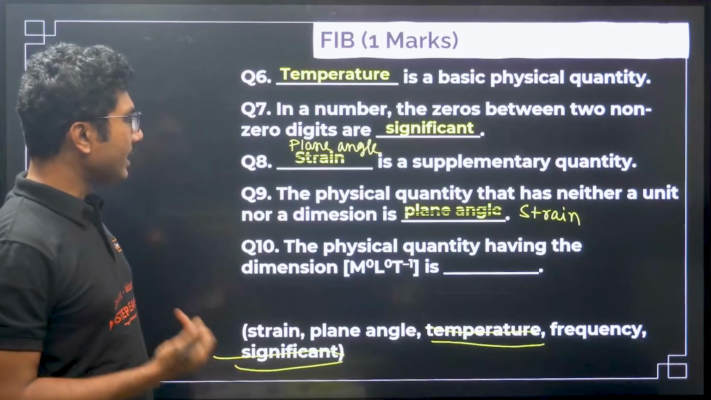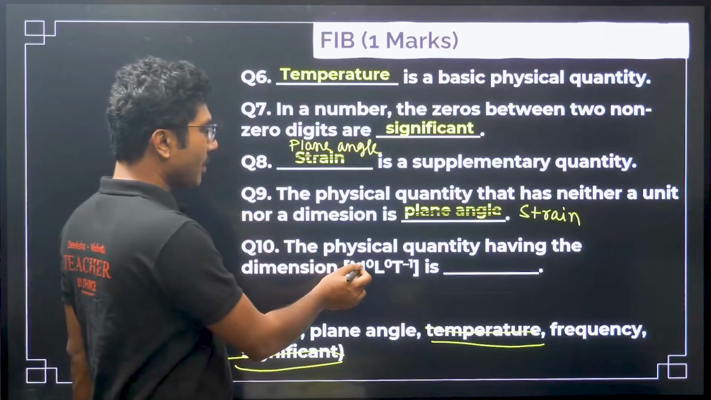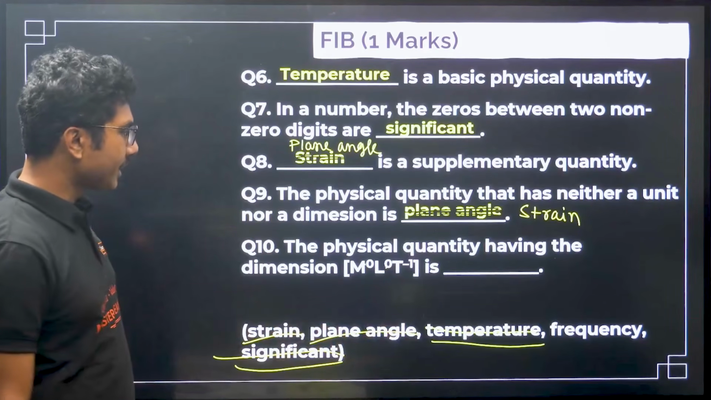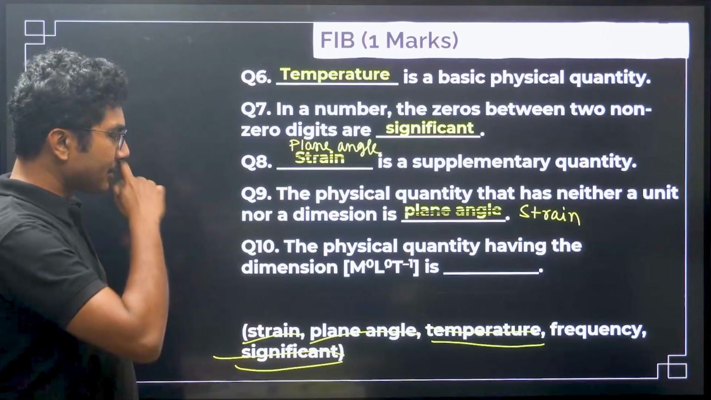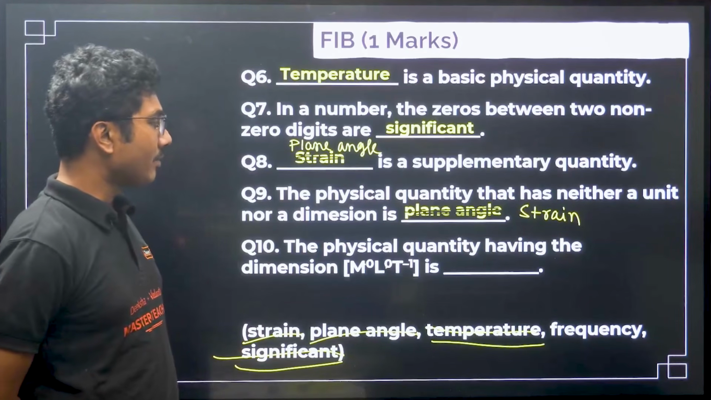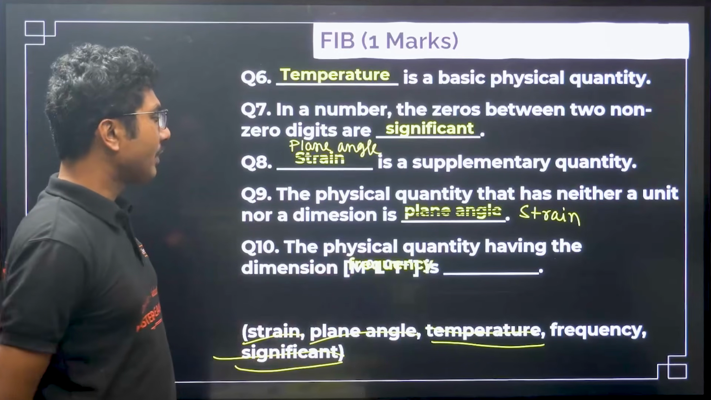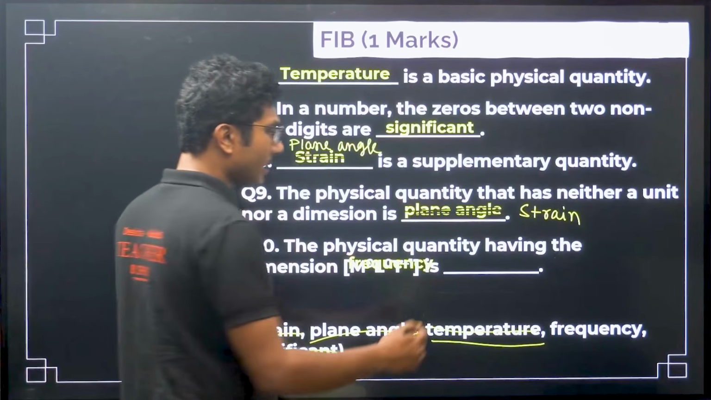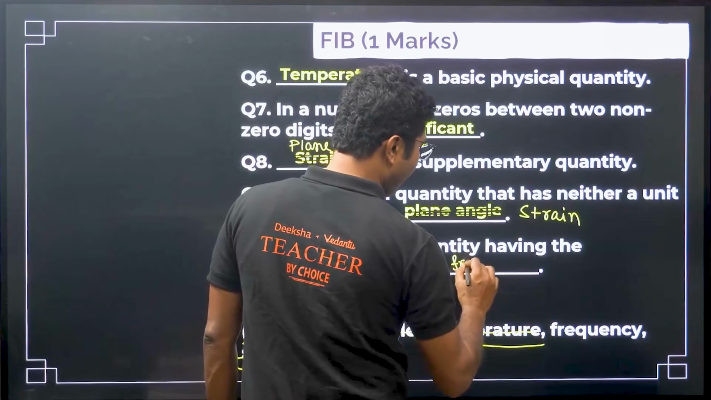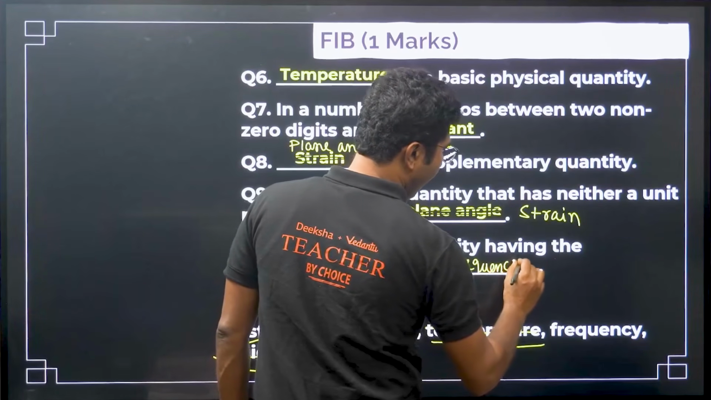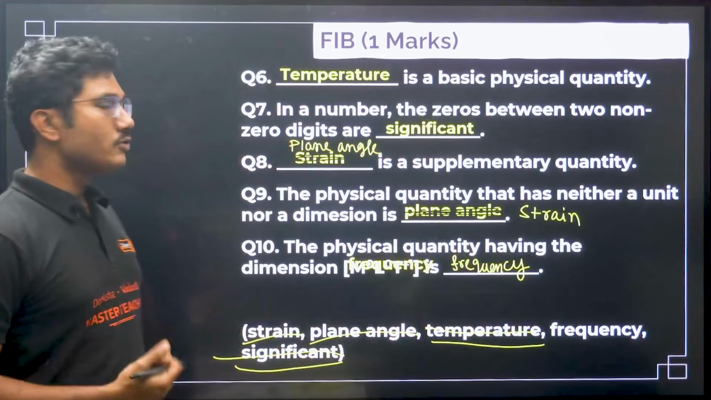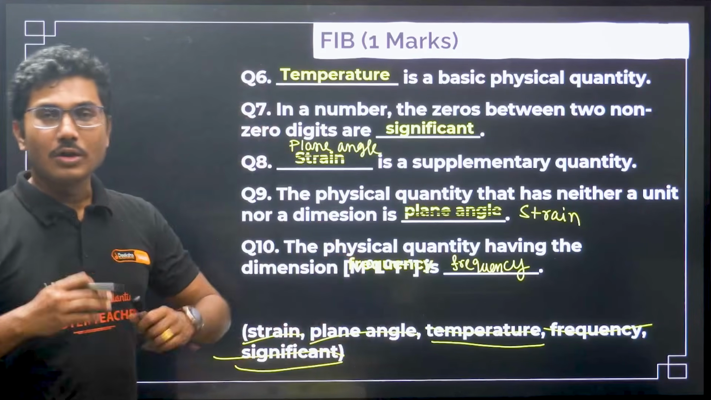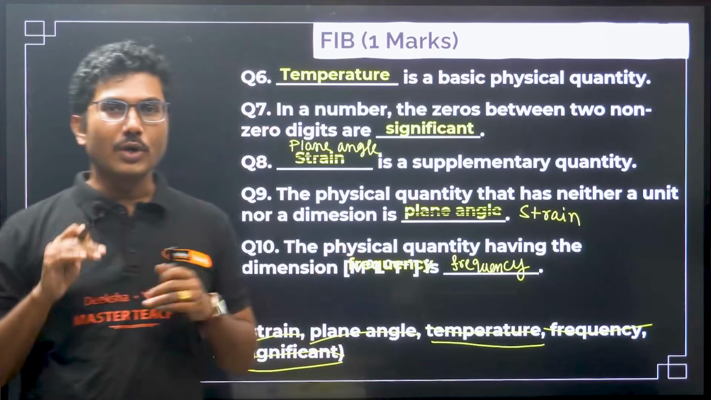The physical quantity having the dimension M to the power 0, L to the power 0... So both strain and plane angle are done, so cross them. The physical quantity having the dimension M to the power 0, L to the power 0, T to the power minus 1 is frequency. Frequency has the dimension M to the power 0, L to the power 0 and T to the power of minus 1. So frequency will be the last answer. Sorry for the overlapping. So frequency will be the last answer for this question. So everything is correctly answered. You can answer all the questions correctly if you read the question and try to understand them properly.